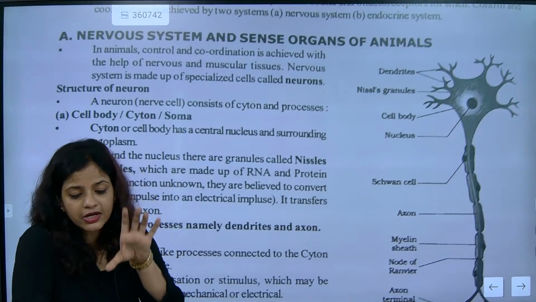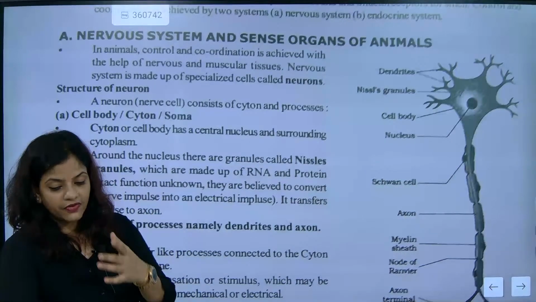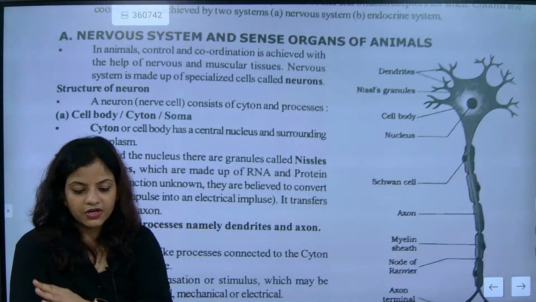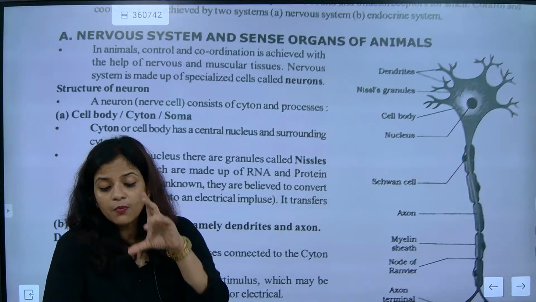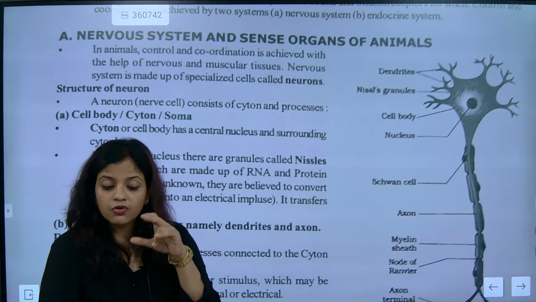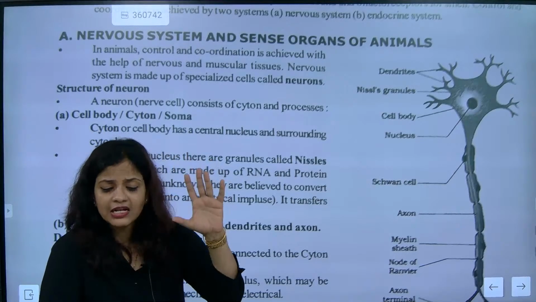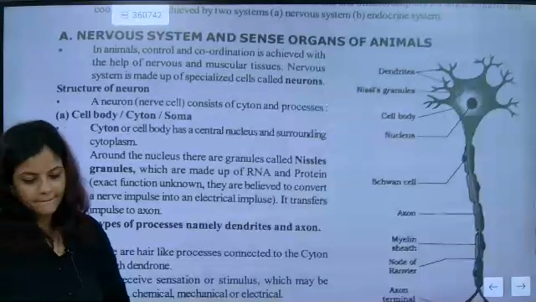So the entire neuron, I was at a very important point. I got diverted by the answers. So please understand one thing. Hormones are one of the most important parts, whatever is there that helps in growth and development.